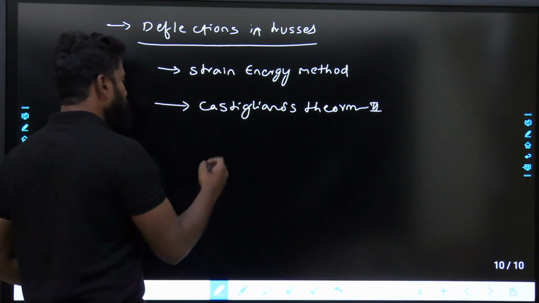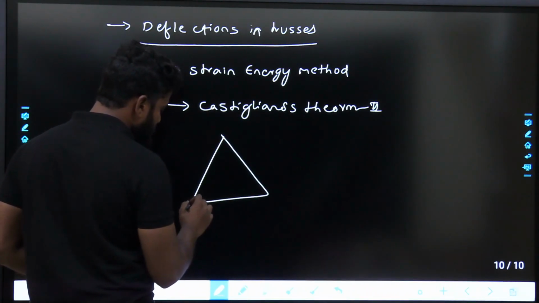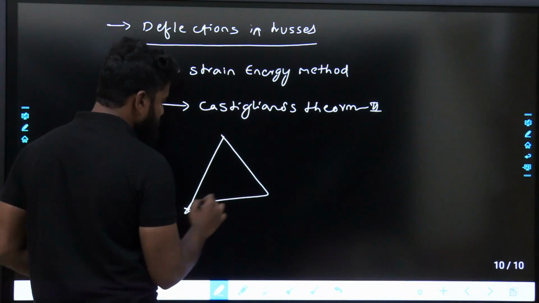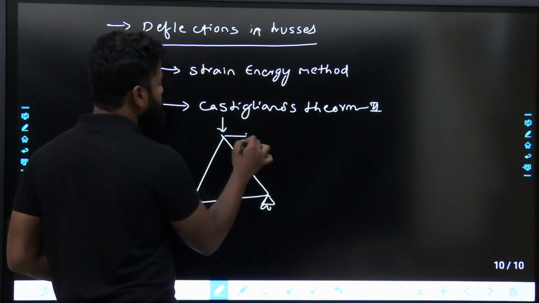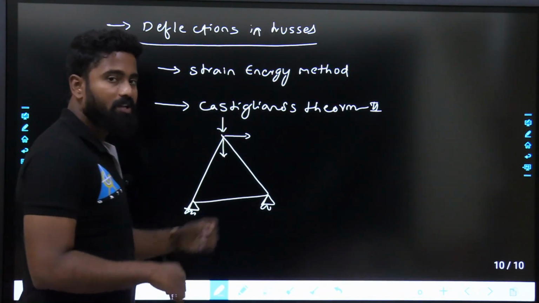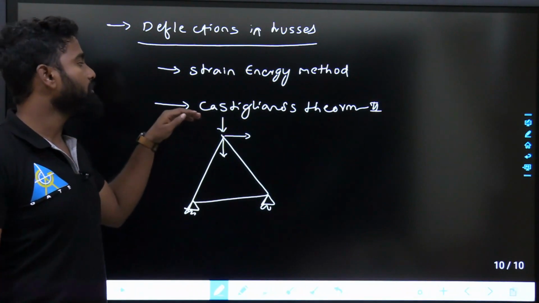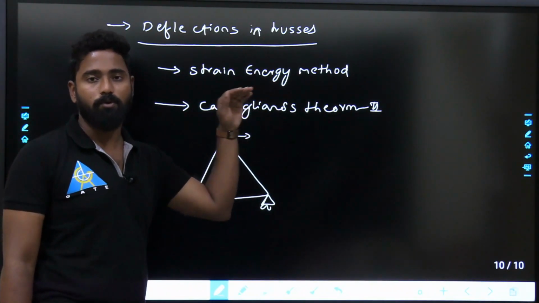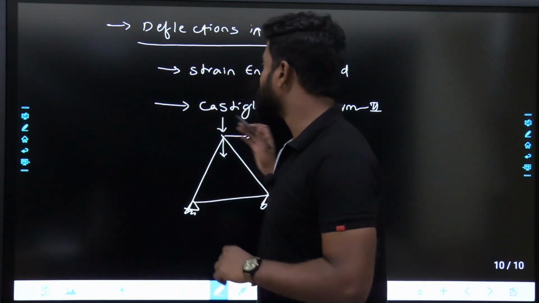Whenever I say by using Castigliano's theorem 2, we will see that later. Because of application of the load, how does this joint move? What is the displacement in the x direction, displacement in the y direction, that can be calculated by Castigliano's theorem 2. So that would be your next thing in the trusses, deflections in the trusses.